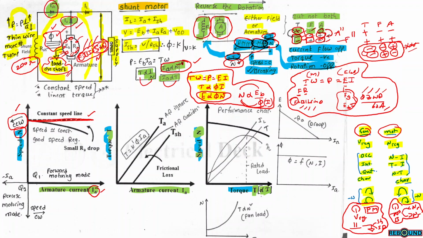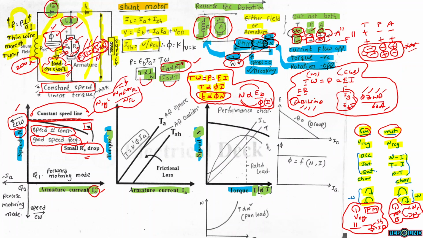So this is the ideal characteristics. But in practical conditions, there is a small armature resistance drop. The speed will slightly decrease. DC shunt motors are almost constant speed machines, and the speed regulation is very good. That means from no load to full load, the speed is almost constant. The speed regulation is the speed at no load minus the speed at full load, relative to the speed at full load. At no load and at full load, the difference is almost negligible, so the speed regulation is very good.